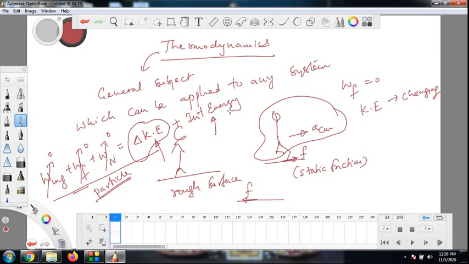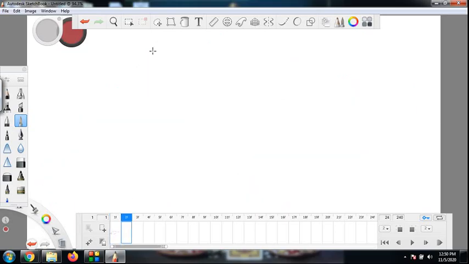So thermodynamics can be applied to any system, but in our course we are going to mainly apply this subject to a very specific system called an ideal gas in a container.